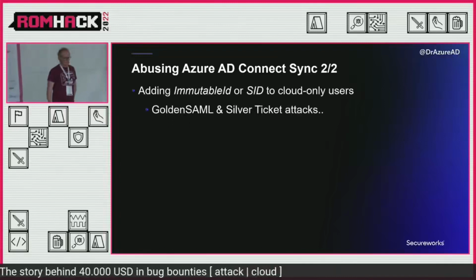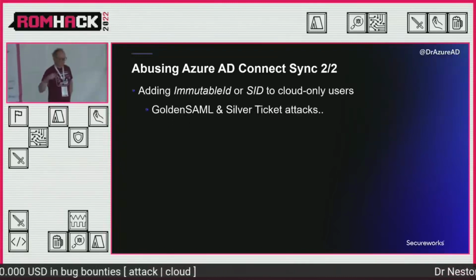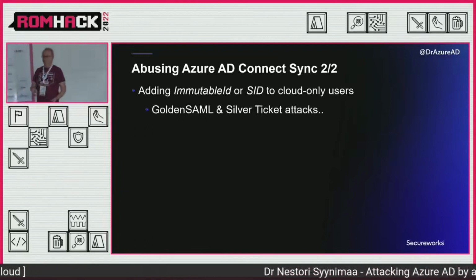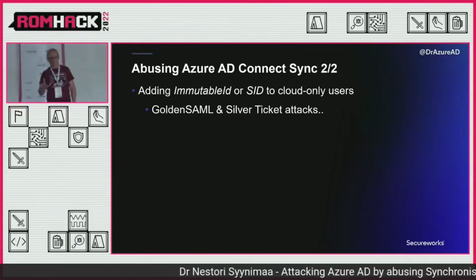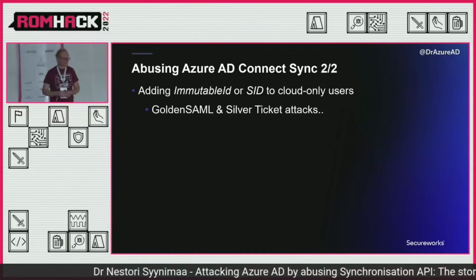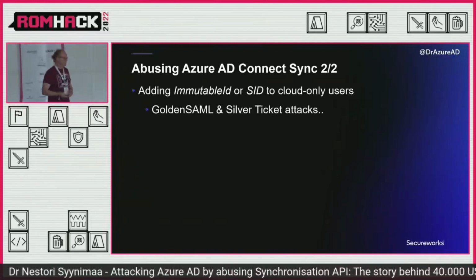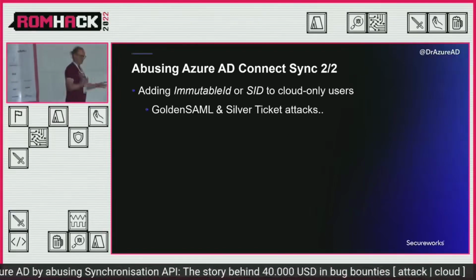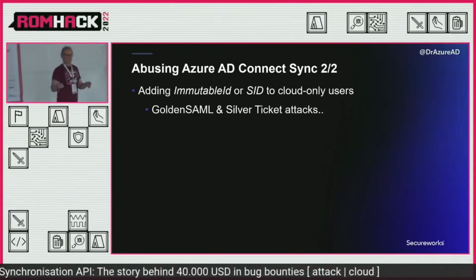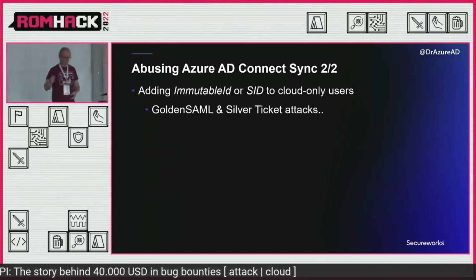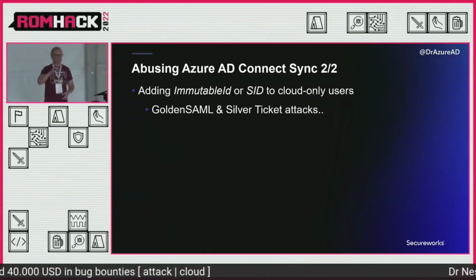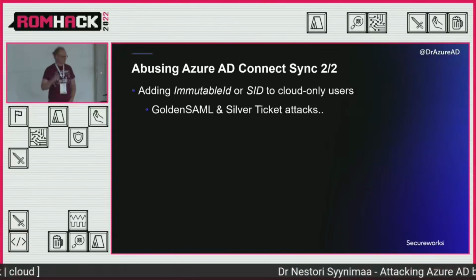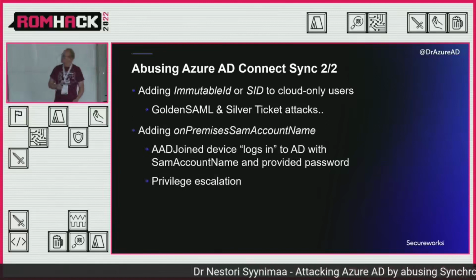And also, what else we could do? So we could add immutable IDs or seeds to cloud-only users, which means that you could then use those users for golden SAML or silver ticket attacks. So you could log in as them. So you don't need to delete them. You don't need to reset their password. You could log in as them if you just add that immutable ID to users and use that immutable ID in the golden SAML tickets. But that's another story.